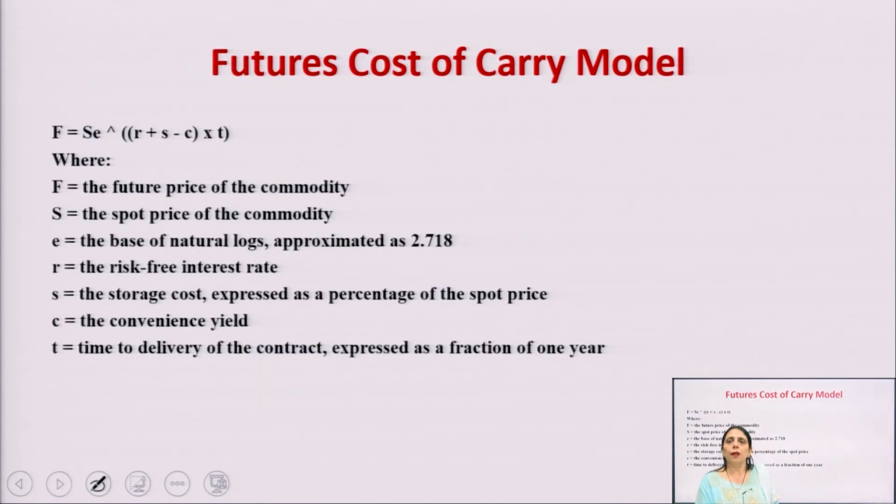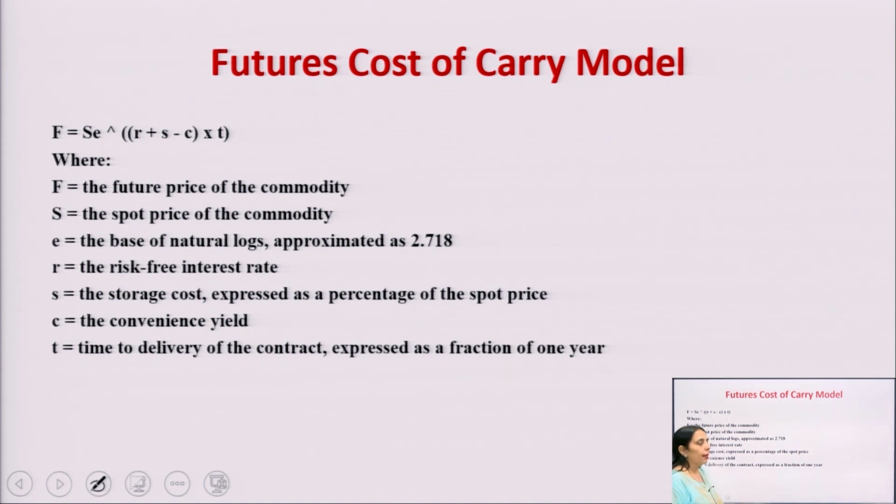Now, this is a formula for calculating the future cost of carry model. The formula is F = S e^((R + S - C) × T). F stands for the future price of the commodity, S stands for the spot price of the commodity which is prevailing in the stock exchange right now. E is the basis of the natural log,